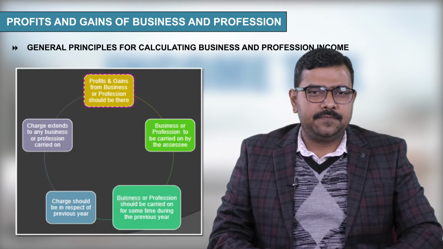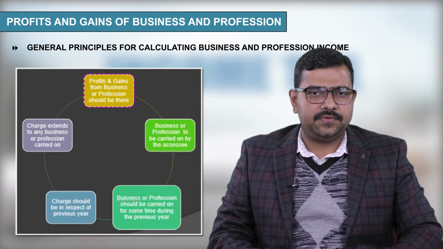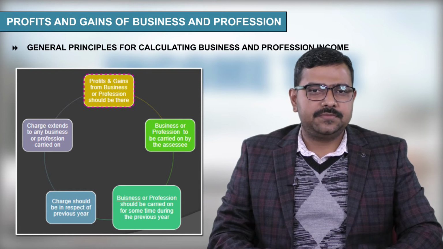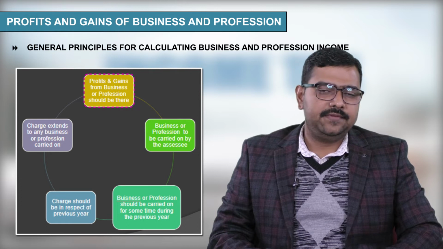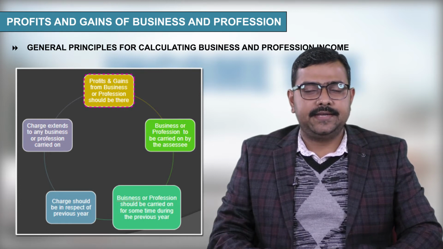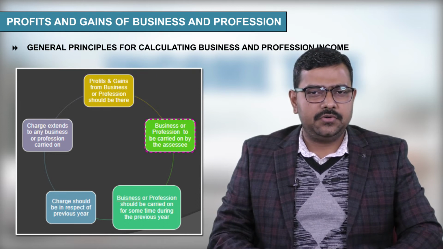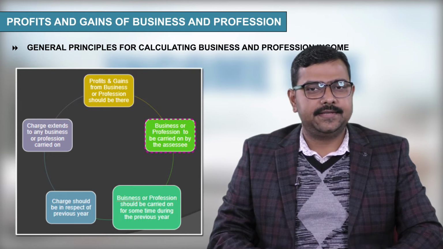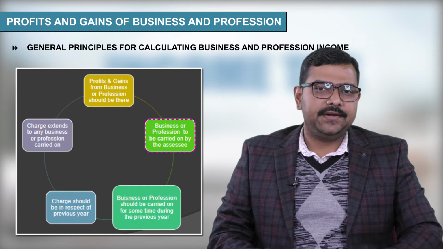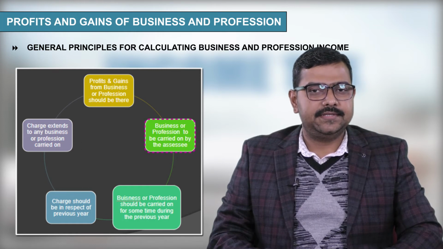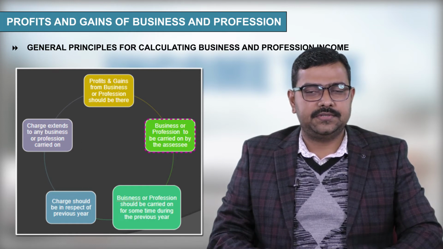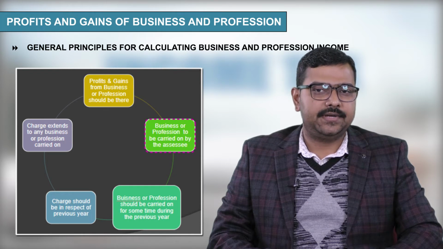So, first is profit and gains from business or profession should be there. There must be some profit and gains from business or profession, then only we can tax the income under this head. Second, business or profession to be carried on by the assessee. So, business or profession must be carried on by the assessee. If the assessee is not carrying on such business or profession, then income shall not be taxable under this head of income.